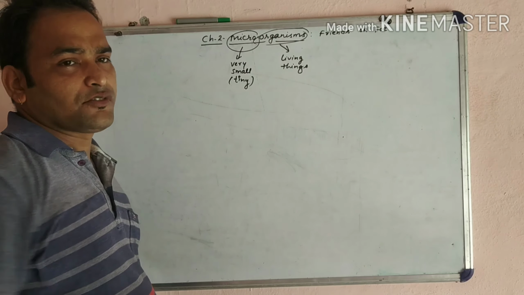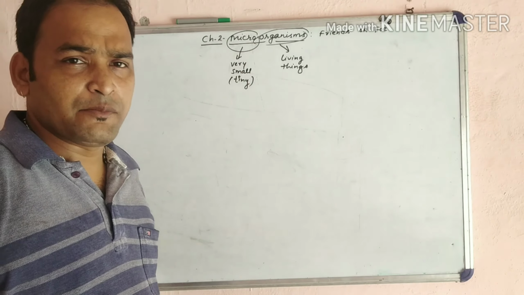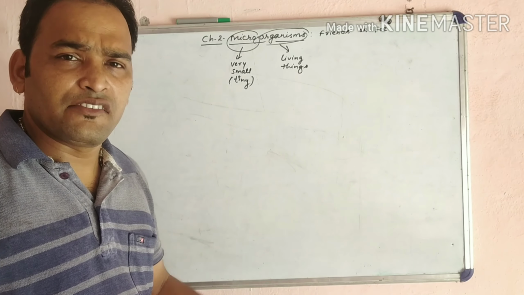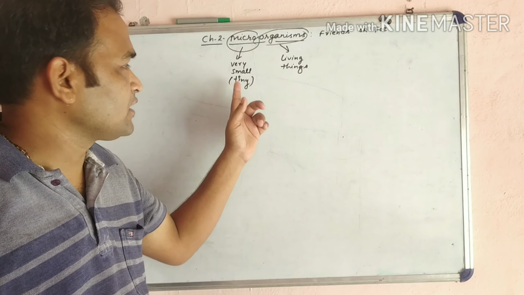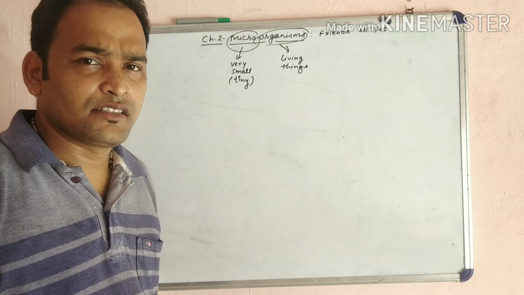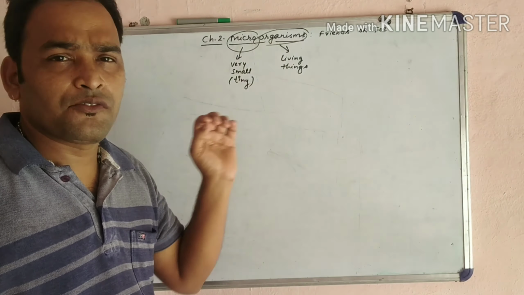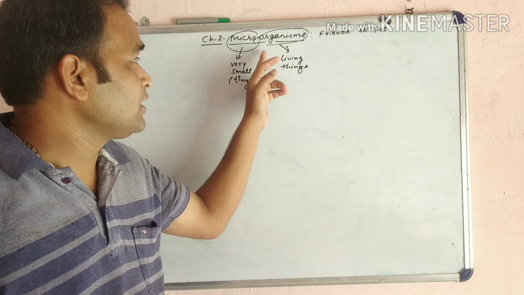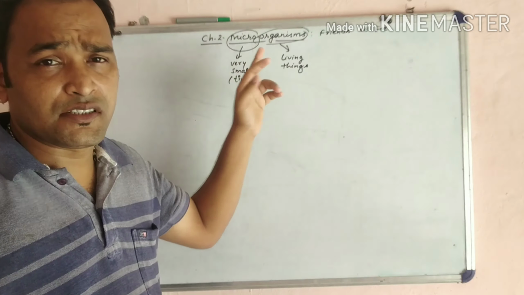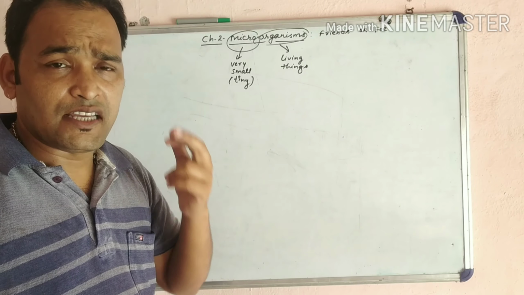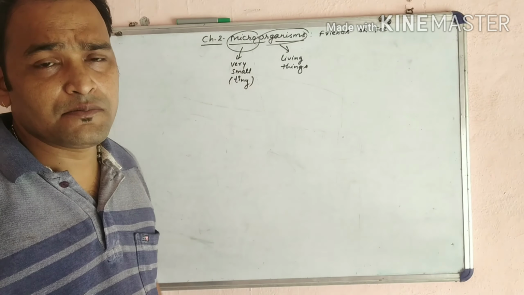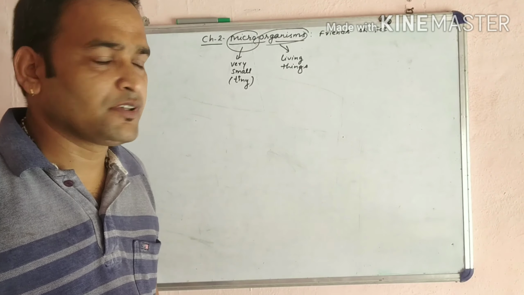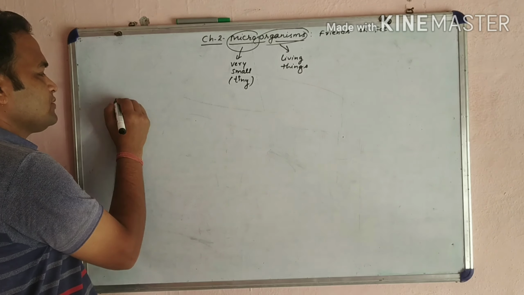So microorganism means the tiny living organism which we cannot see with our normal eyes. These organisms are very small in nature, so we cannot see them with the help of normal eyes. We can see these organisms with the help of a microscope. So what are the microorganisms?